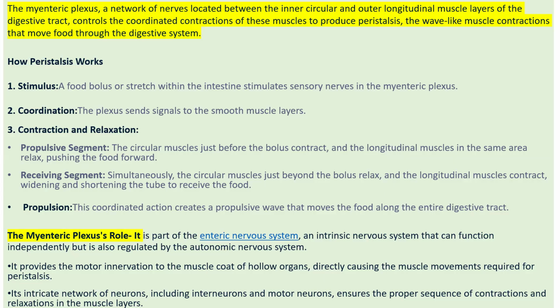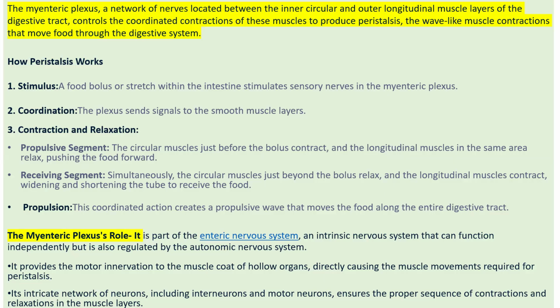The myenteric plexus is part of the enteric nervous system, an intrinsic nervous system that can function independently but is regulated by your autonomic nervous system. Very important point: the myenteric plexus is made up of many sensory neurons, and it helps to give peristaltic movement so that the food from your esophagus transfers to the remaining part of the gastrointestinal tract. It provides sensory signals.